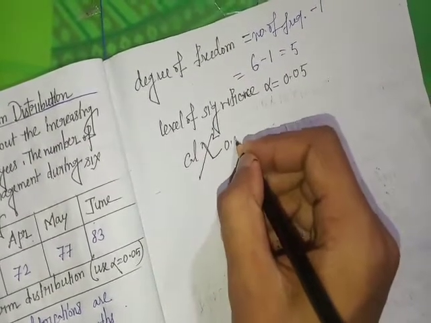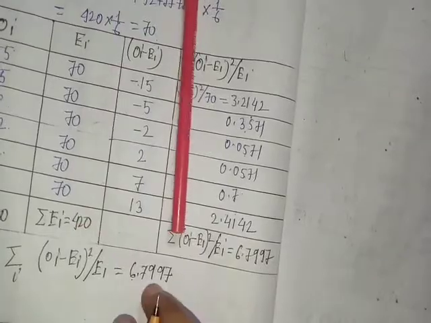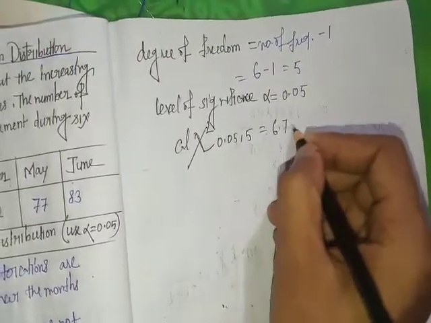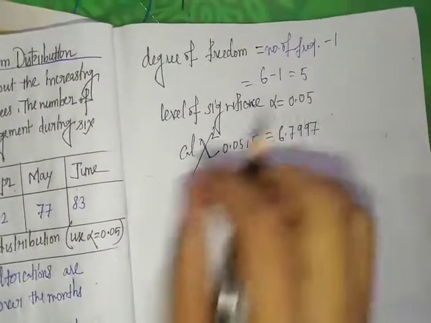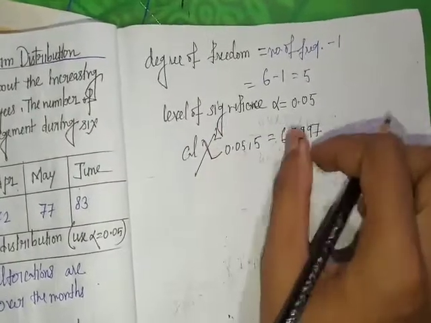The calculated value of chi-square at 5% level of significance with 5 degrees of freedom is 6.7997.